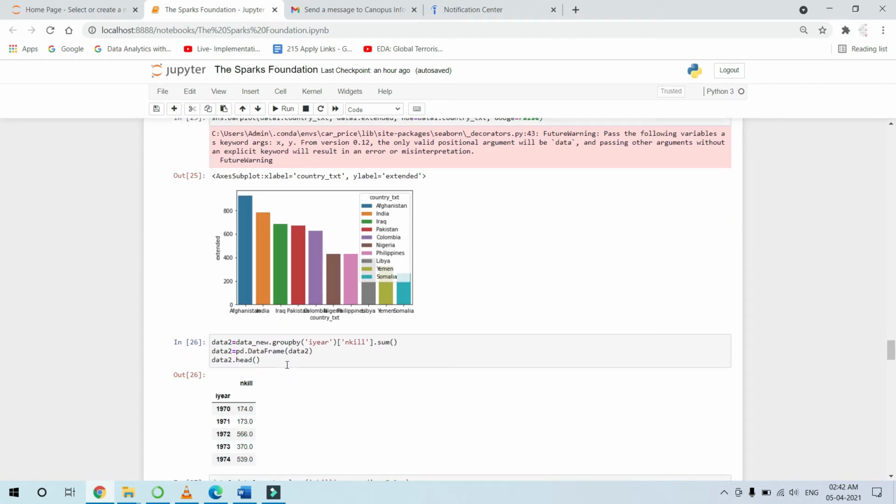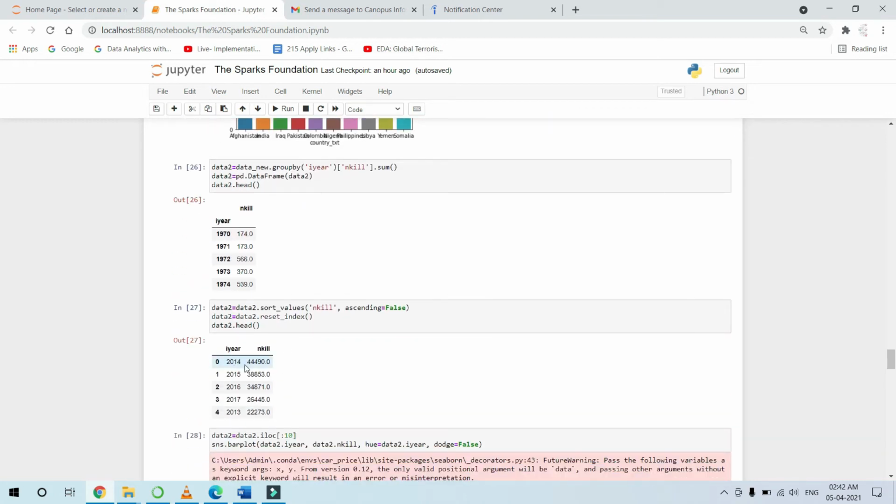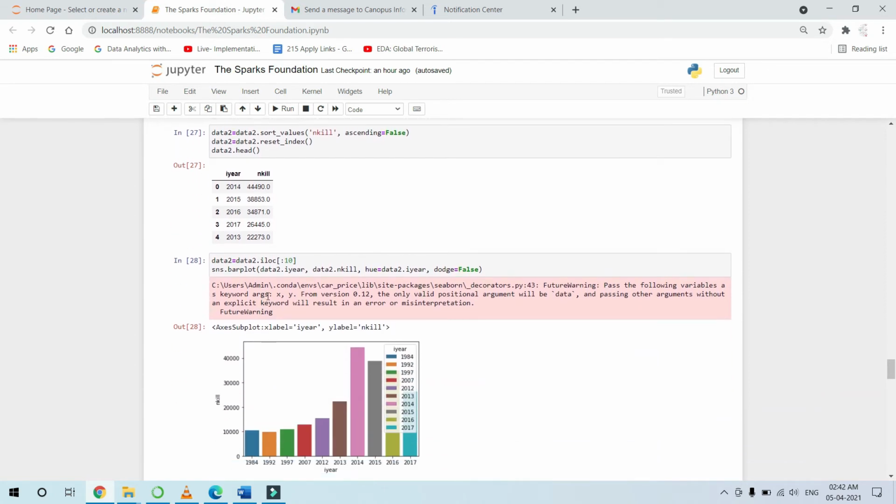Now coming to the year which faced the highest number of attacks, as I have discussed before, 2014, the highest number of people were killed. If we draw the graph of the top 10 years in which the highest number of people were killed, here, as you can see, 2014, followed by 2015, then 2016 and 2017.